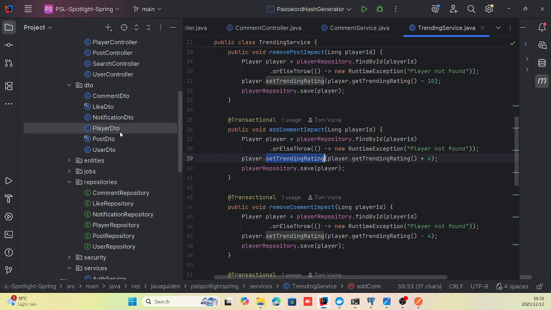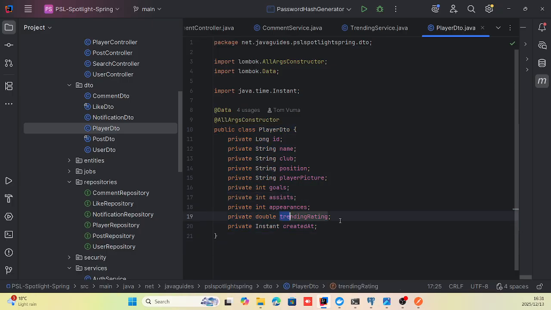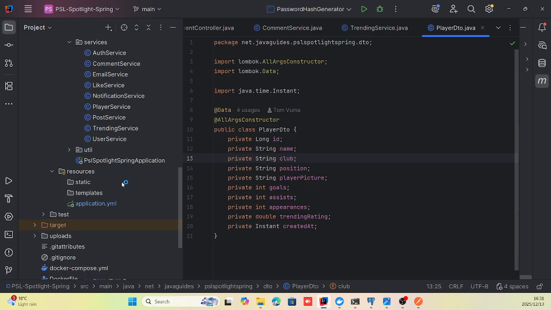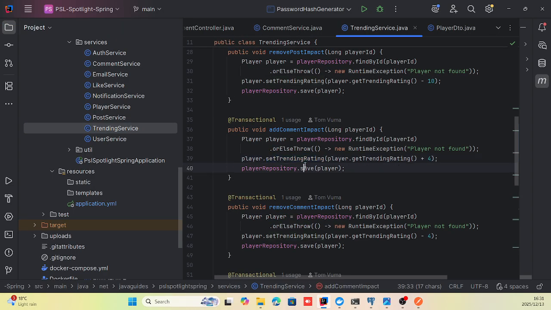And once that user is found, it sets the trending rating of that user. Because remember, just now I showed you the trending rating field. So the user has a trending rating that has a default set to 0, for instance. So when that comment is made, it sets that trending rating, right?